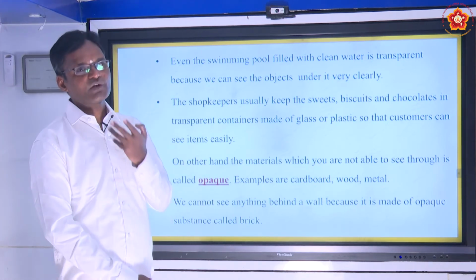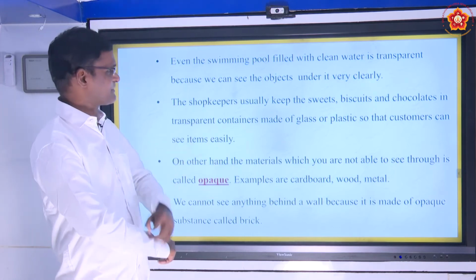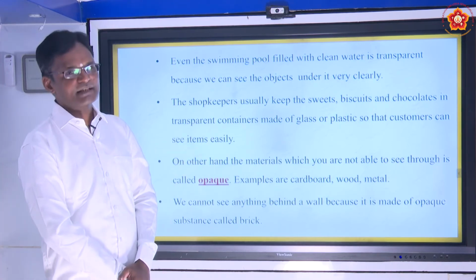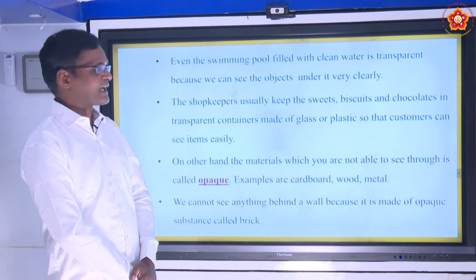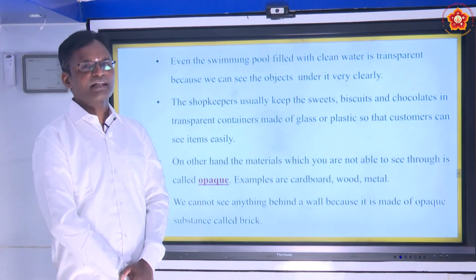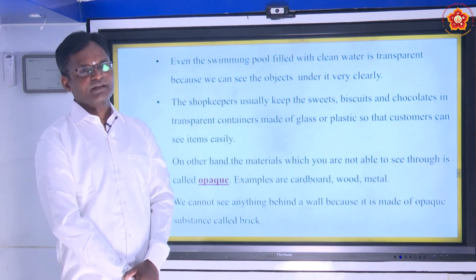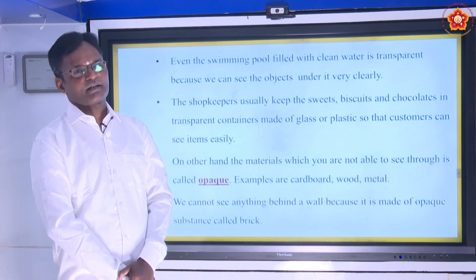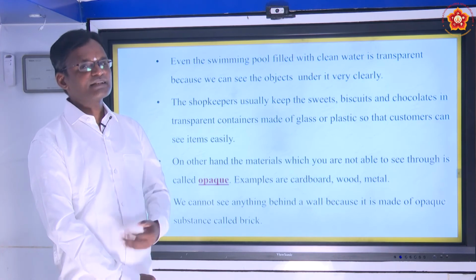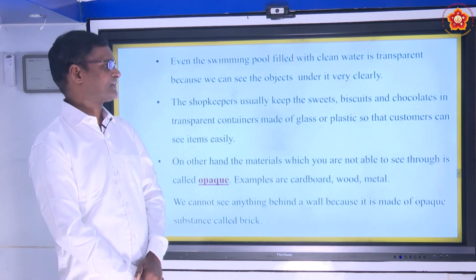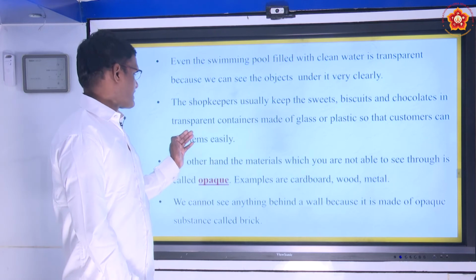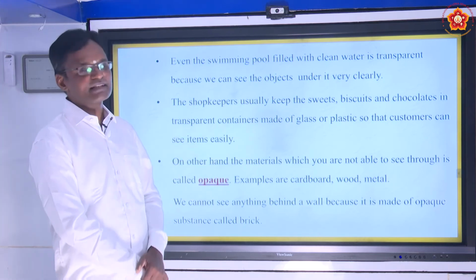Even when you go to the shop, the shopkeeper will keep the sweets, biscuits and chocolates in a transparent container. You might have observed this many times. You are able to identify the items very clearly because that is a transparent container. Automatically, we can easily see the different objects, so that the customer will identify them very easily.